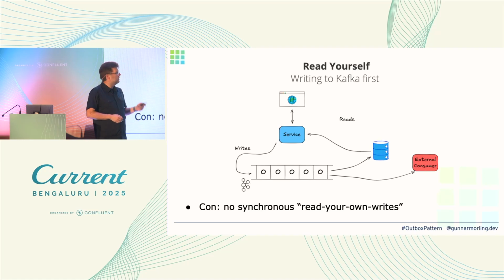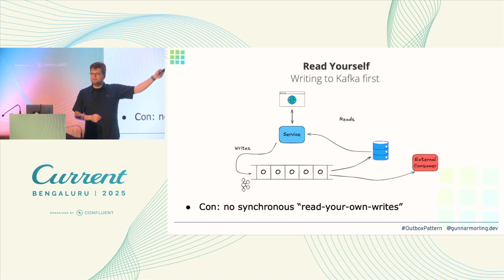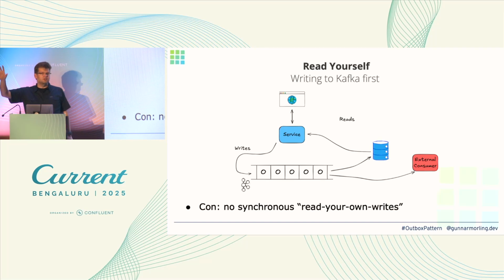I could do this the other way around. Let me write to Kafka first, and then I probably want to take those events and put them into a local database so I can run queries, because I cannot query Kafka, right? So I would do this for my own service, and then I would take those events again and have my external consumers subscribe to that.